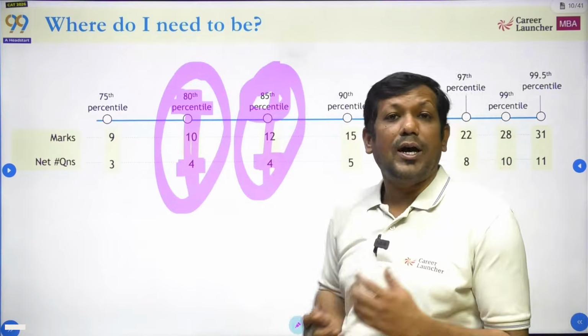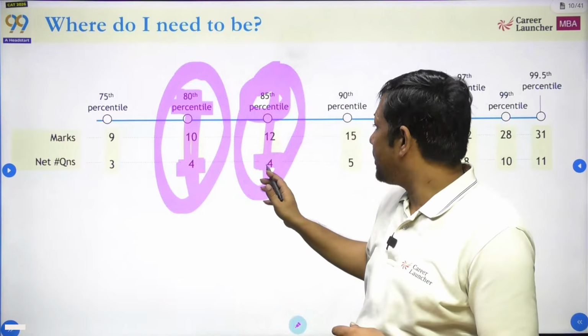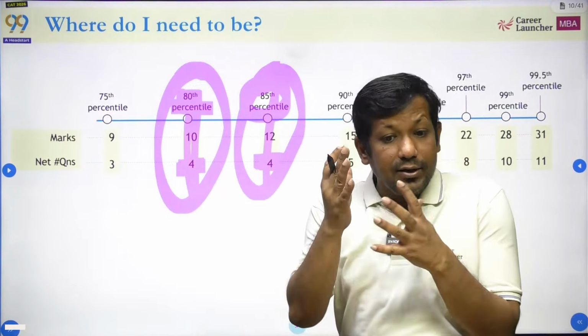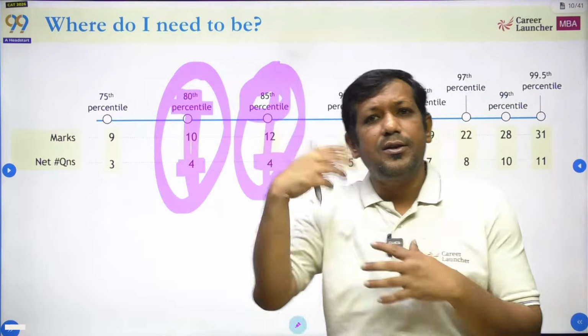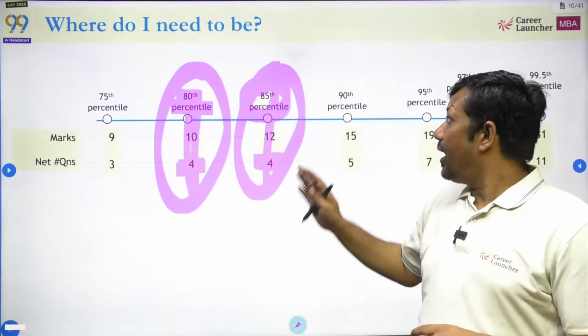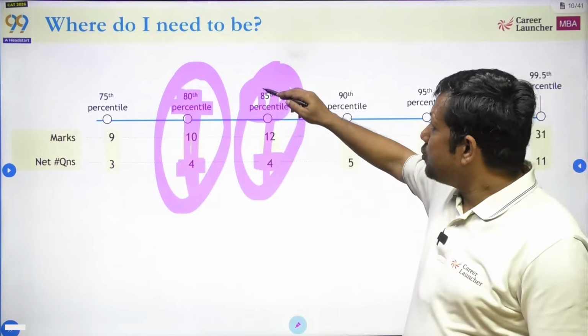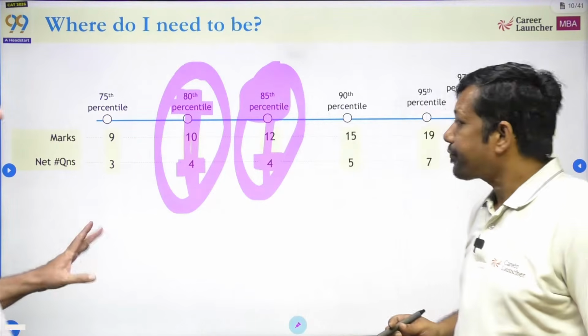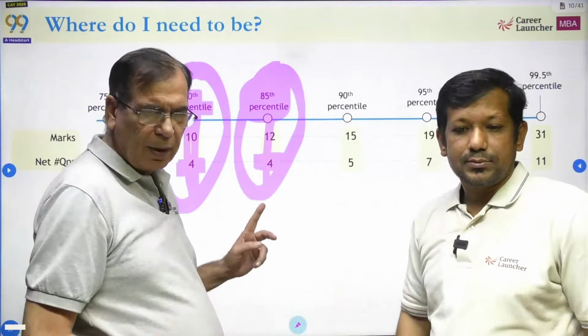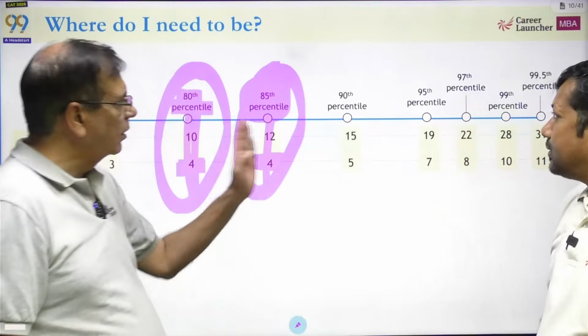So if you're talking about IIM Lucknow or SPJIMR, then if you are solving fewer than 4 questions, even if you are scoring 100 percentile in VA and 100 percentile in LR, you are not going anywhere. So these 2 numbers are extremely important. This is what you need to remember, and this is with respect to the CAT 25 paper. Okay, so there is a scaling for that.